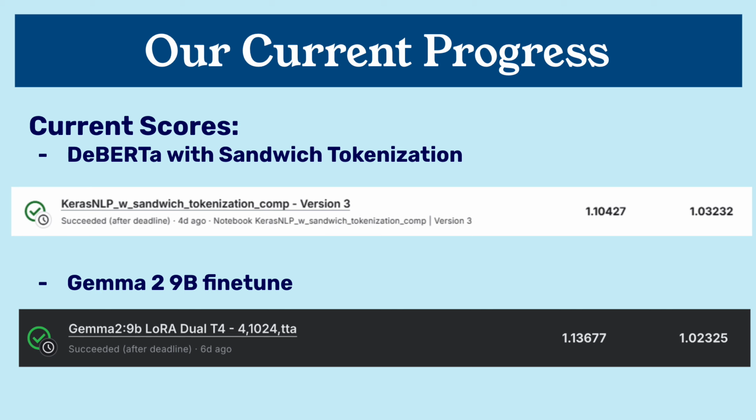Here are our current scores. For the beta with sandwich tokenization, our public score improved slightly over the baseline, but the private score actually dropped. The results were a bit mixed. For Gemma 2 9B, the fine-tuning didn't meet our expectations. We suspect our LoRA rank of 16 was too low for this task. We plan to increase the rank and try again.